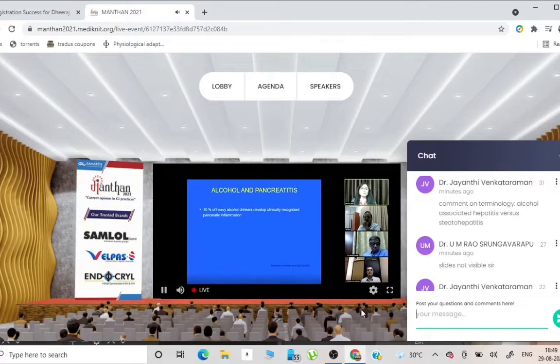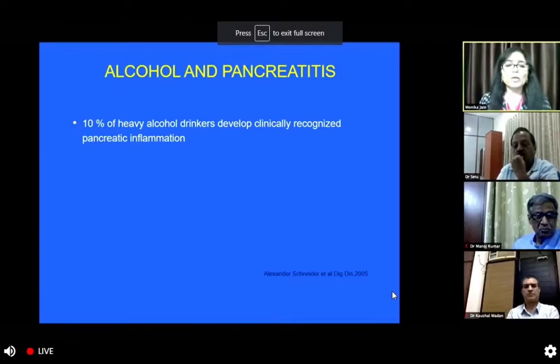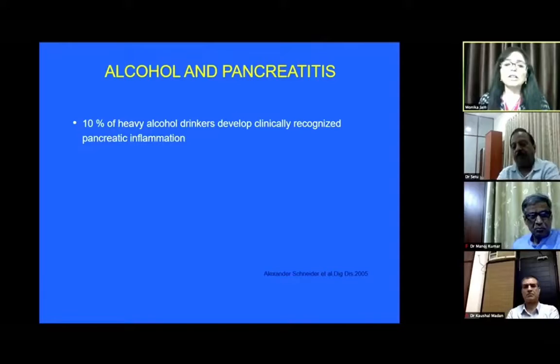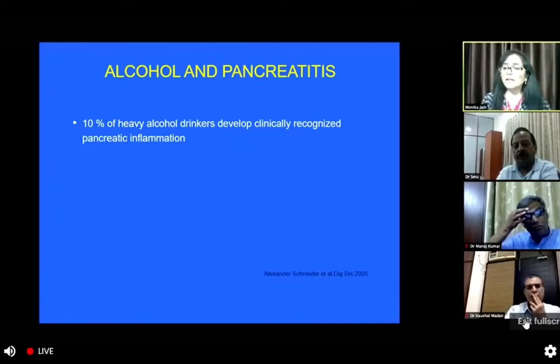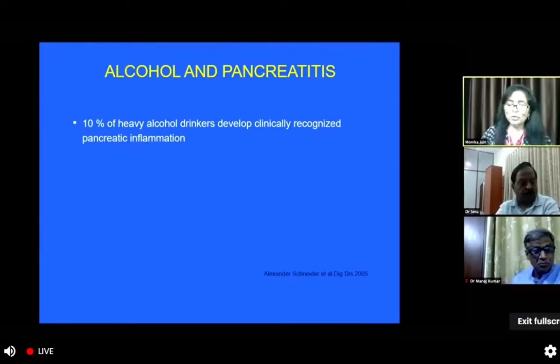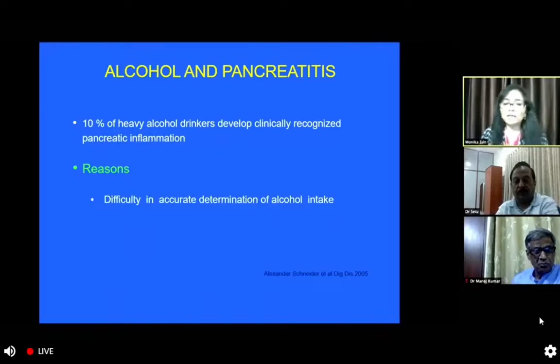Coming first to why, of the patients who are consuming heavy alcohol, only a few percent develop alcoholic liver disease. This is a question asked by many of the patients, and definitely we don't have a good answer to this problem. One reason is that there is difficulty in accurate determination of alcohol intake.